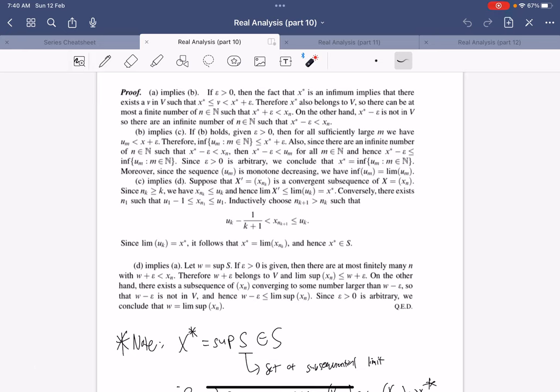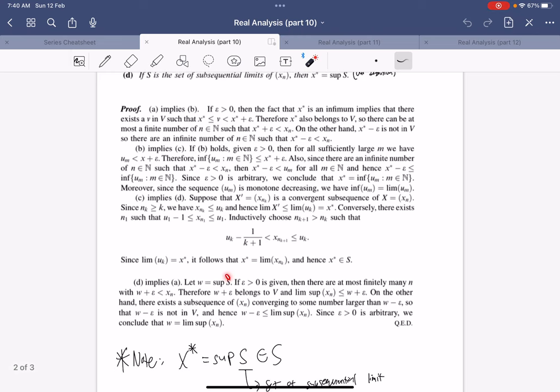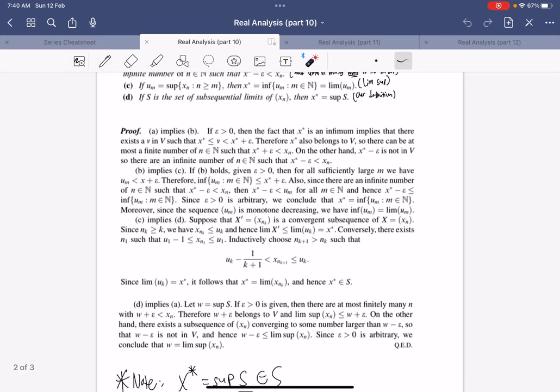And then lastly, D implies A is because we have a set S whose supremum is W. Then given any epsilon, there can only be finitely many terms greater than W plus epsilon. And that's because you have a subsequential limit that approaches sup S, which is your lim sup, or what we'll prove is the lim sup.